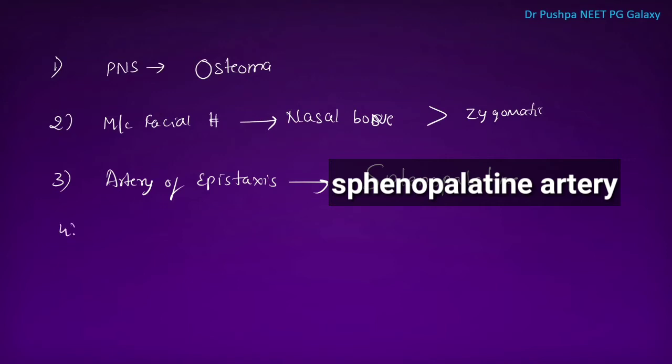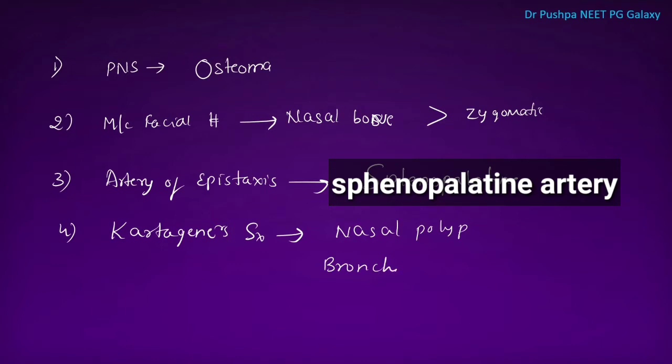Next point is, what is Kartagener syndrome? It includes nasal polyp, bronchiectasis, and dextrocardia. It includes three parts, that is nasal polyp, bronchiectasis, and dextrocardia.